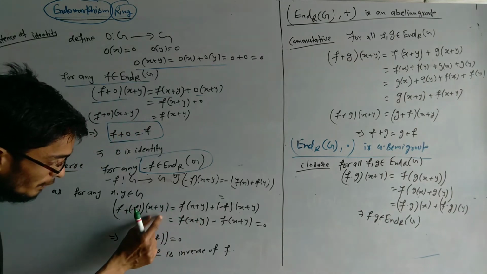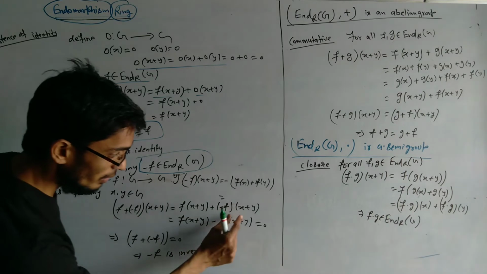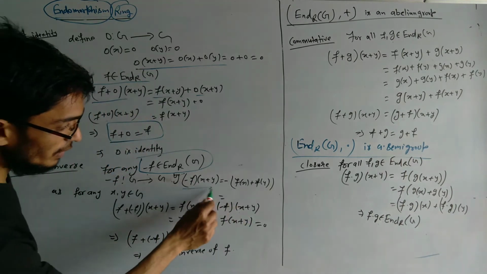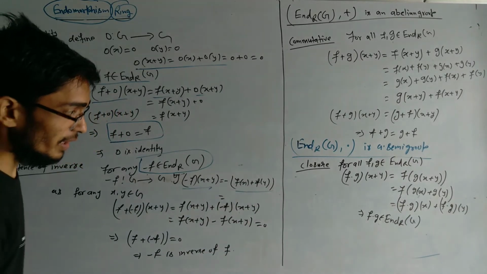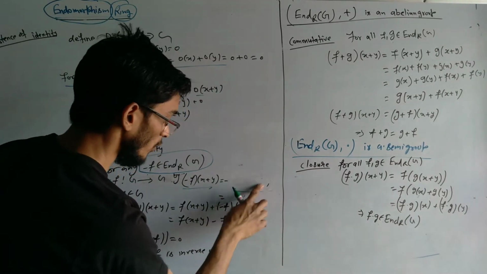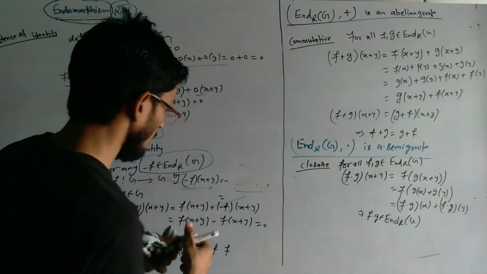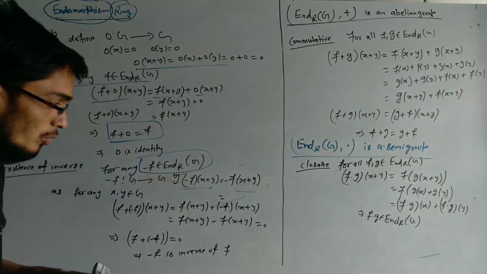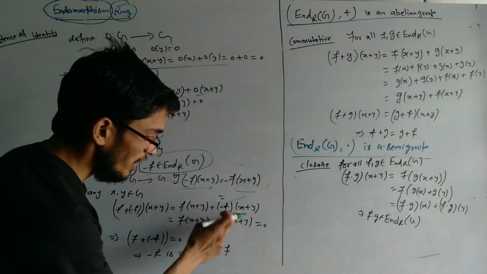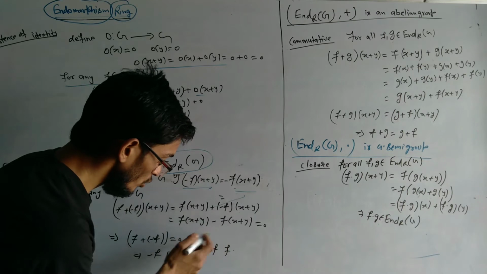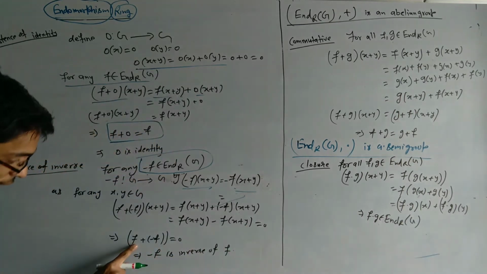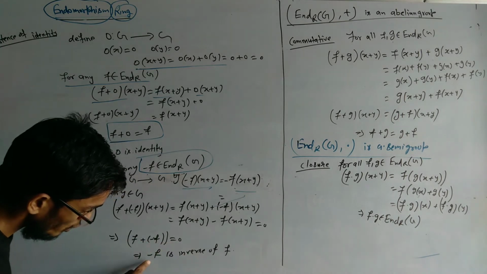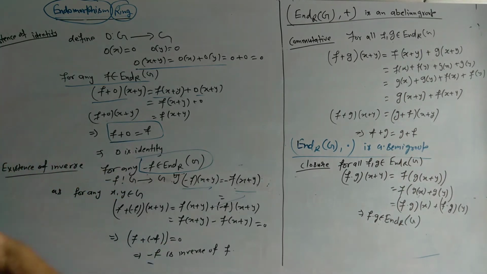We operate f on x plus y, and here we operate minus f on x plus y. As we know, (minus f) of x plus y equals minus of f of x plus y. So it gives the minus, so it will be 0. This implies f plus (minus f) equals 0. So this implies minus f is the inverse of f.